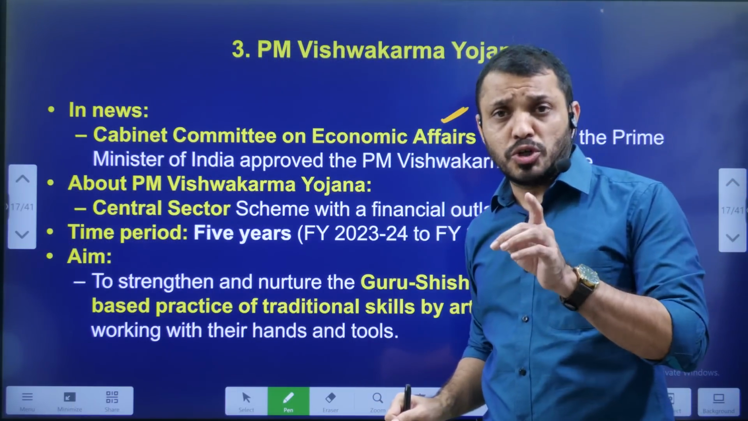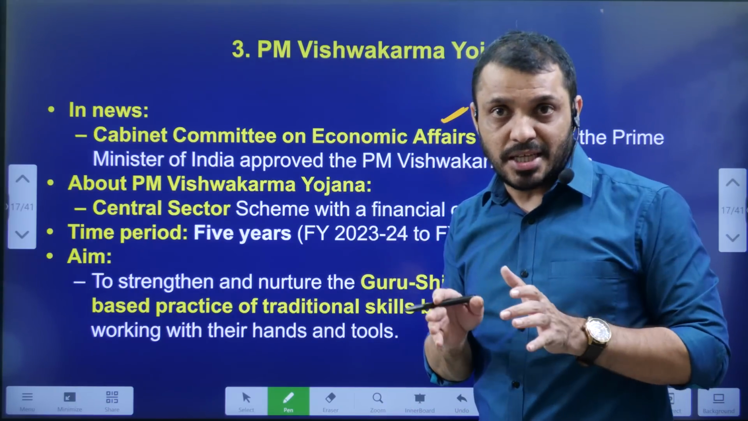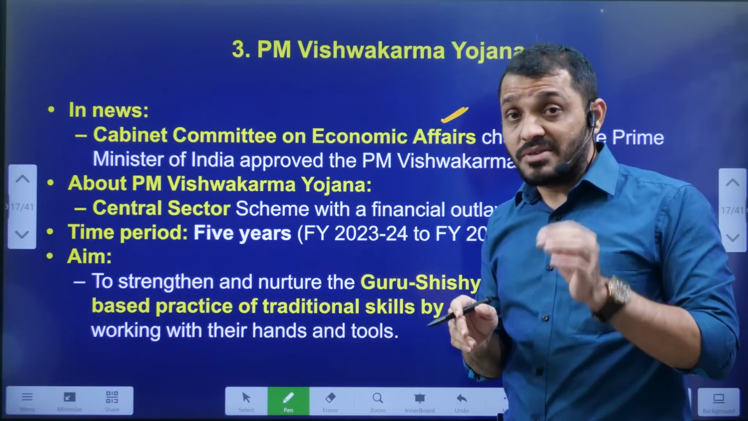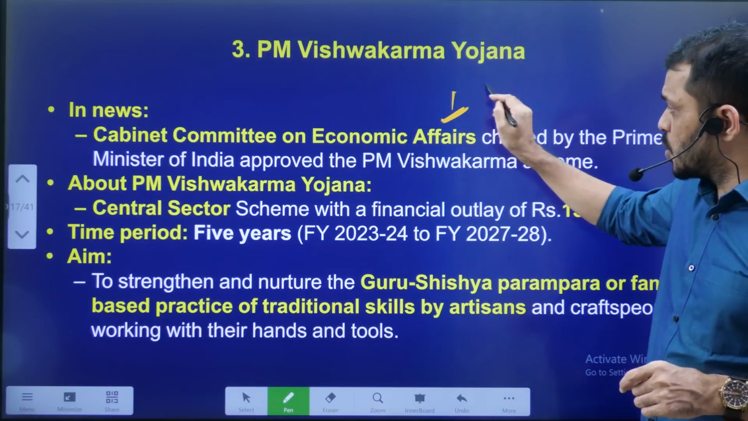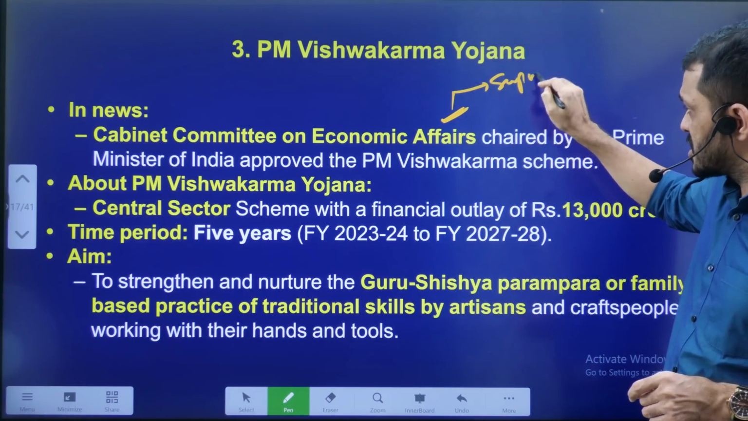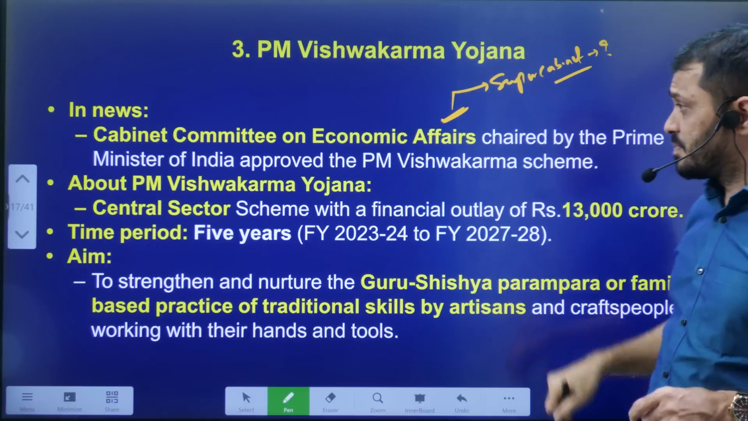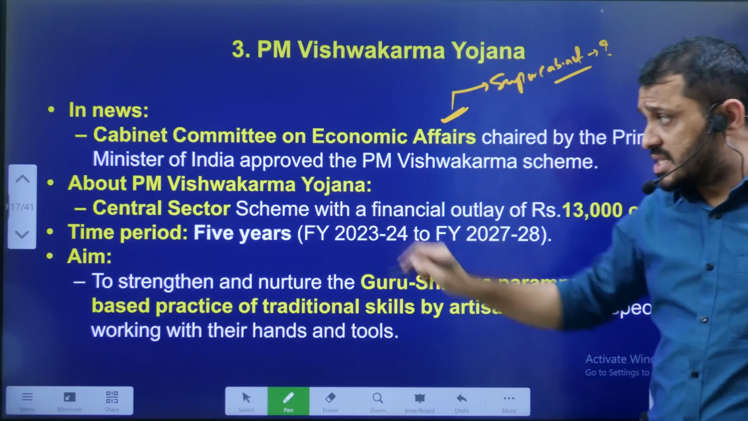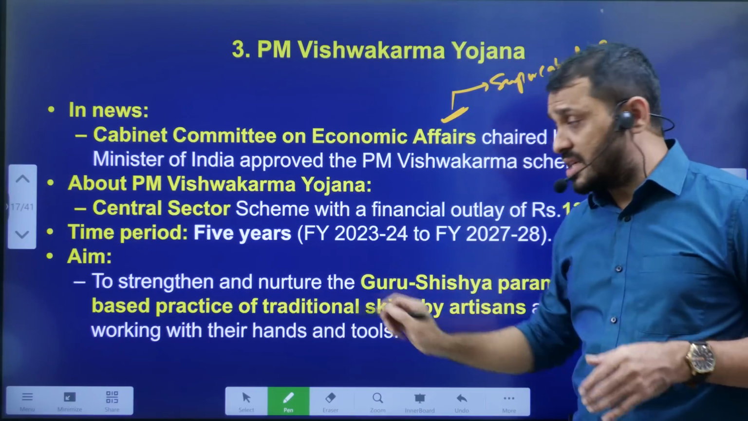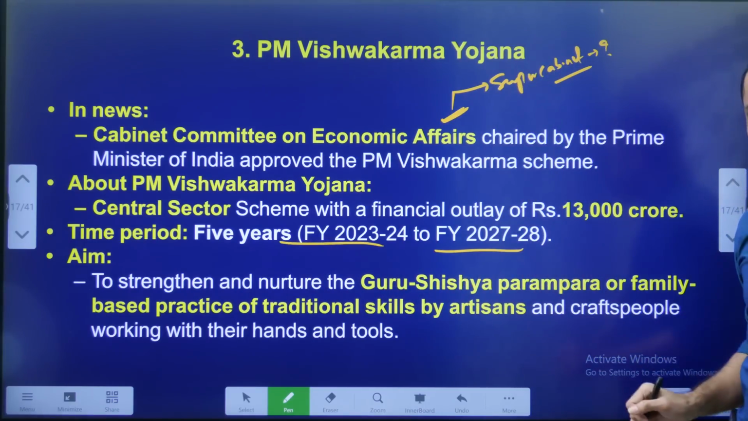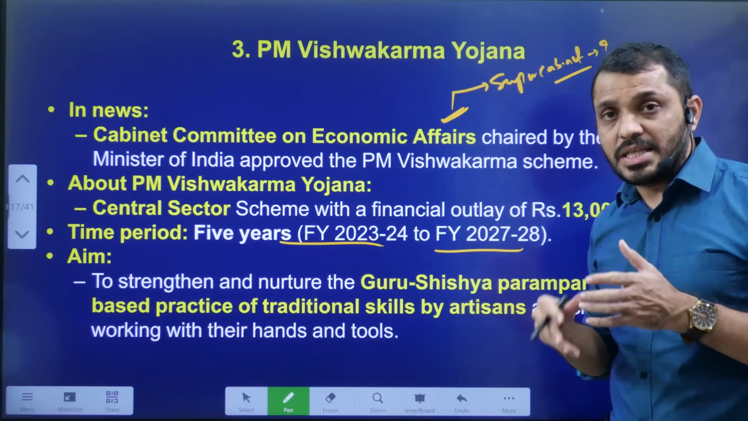In polity class, I told you there are different cabinet committees. Okay, tell me, students, which cabinet committee is very popularly known as the super cabinet? Tell me this. This is a central sector scheme, and the duration of this scheme is 5 years, to encourage craftsmanship,